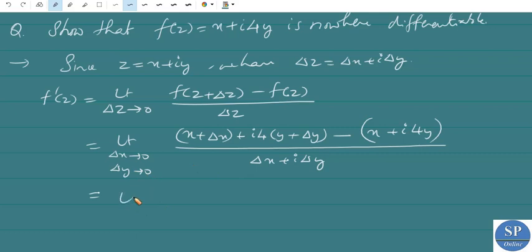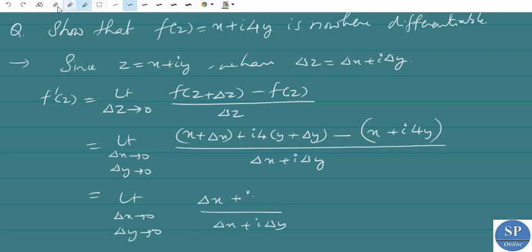From this we have x minus x, and i into 4y minus i into 4y, so that cancels, and the remaining is delta x plus i into 4 into delta y, divided by delta x plus i delta y.